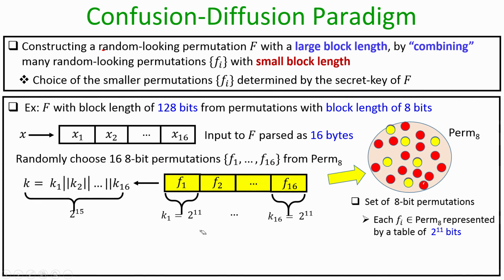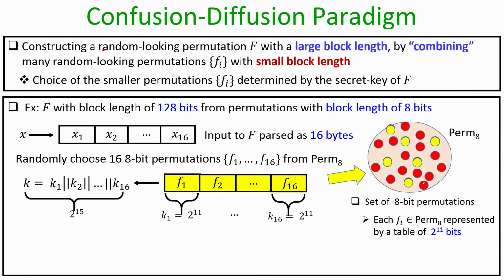Now, once we have randomly chosen the 16 permutations which are going to be used for the construction of the function big F, the overall key for the big permutation big F is the concatenation of the individual tables, namely the concatenation of k1, k2, ..., k16. If I concatenate all these strings, I obtain the overall key for the function big F.